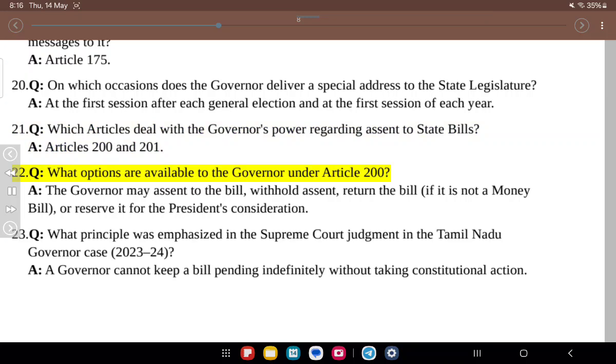22. Q. What options are available to the governor under Article 200? A. The governor may assent to the bill, withhold assent, return the bill if it is not a money bill, or reserve it for the president's consideration. 23. Q. What principle was emphasized in the Supreme Court judgment in the Tamil Nadu governor case 2023-24? A. A governor cannot keep a bill pending indefinitely without taking constitutional action.